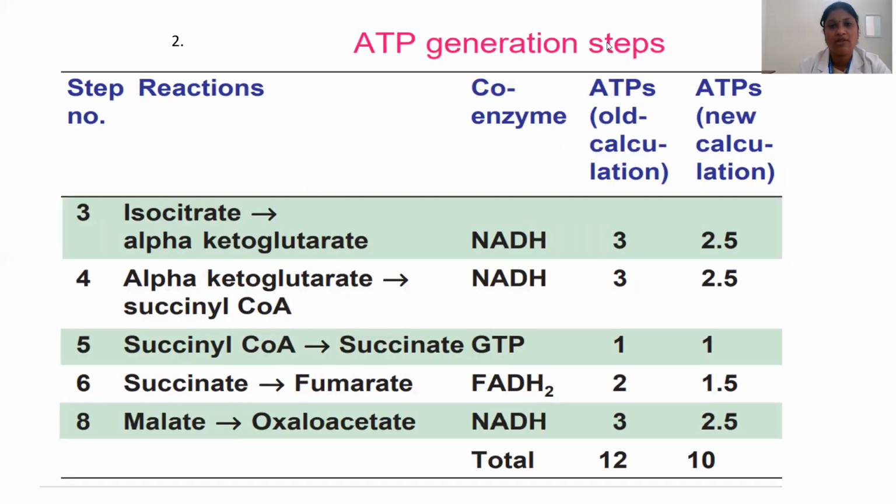So here you can see the ATP generation steps. The step 3, conversion of isocitrate to alpha ketoglutarate, results in formation of NADH, so 2.5 ATPs per NADH. And fourth step, alpha ketoglutarate to succinyl coenzyme A, 1 NADH is produced again, which contributes 2.5 ATP. And fifth step, succinyl coenzyme A to succinate, GTP, which results in formation of 1 ATP because of substrate level phosphorylation. And sixth step, succinate to fumarate, FADH2 formation, which results in 1.5 ATP. And eighth step, malate to oxaloacetate, which results in 2.5 ATP, totally contributing to 10 ATPs.